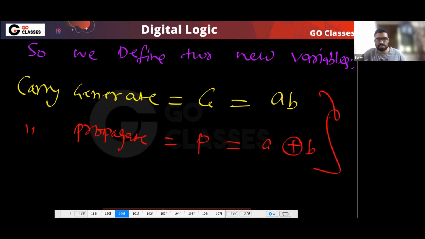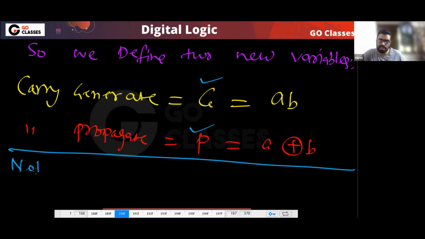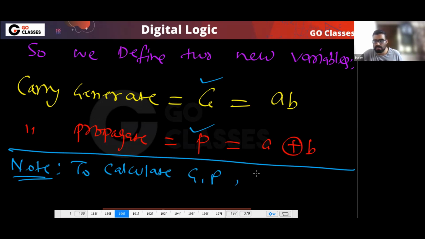So these two variables. Tell me one thing. The most important thing is this: if I want to calculate G and P, do I have to wait for anything? This is the most important note. To calculate G, P, we don't have to wait for anything.